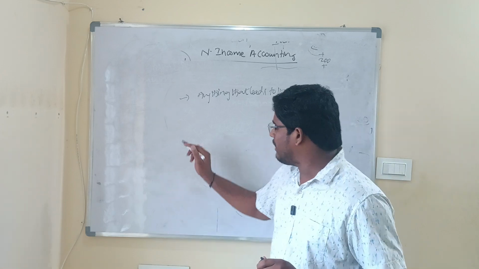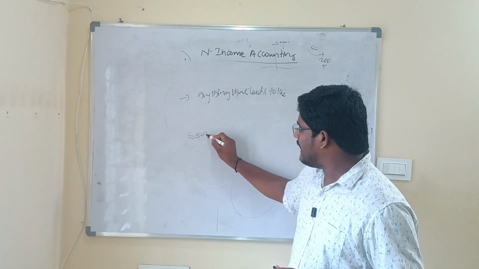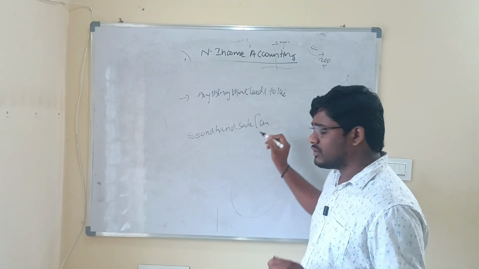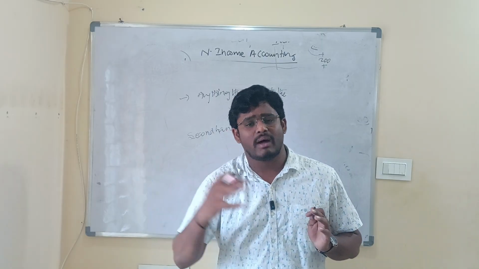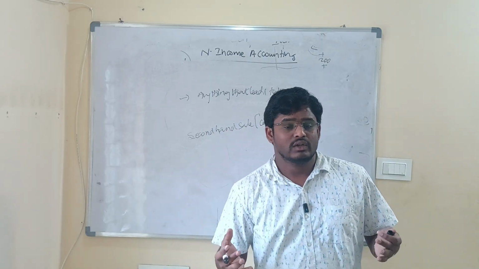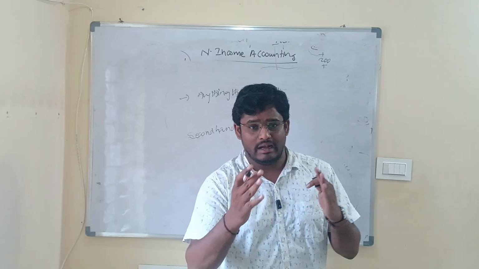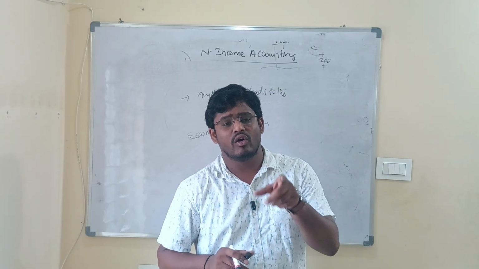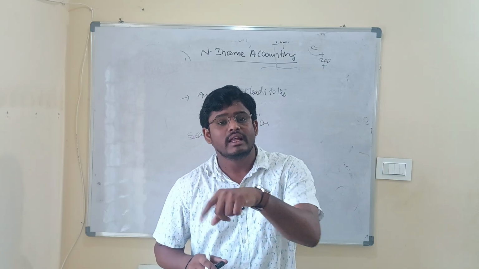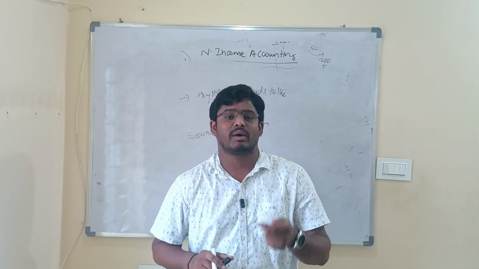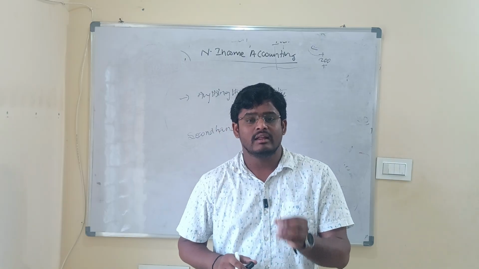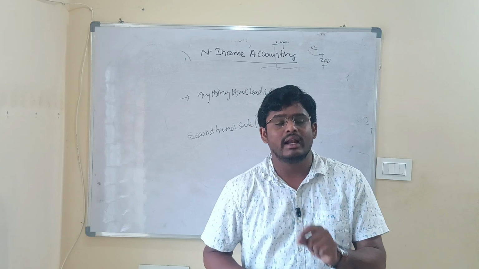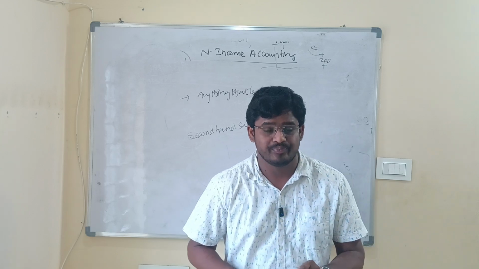For example, you might be knowing about second hand sale of goods, mostly cars. In India, people buy a lot of second hand cars. That is the market. So when the car is sold at first hand, you have included the value of car. Now when the same car is sold a second time, if we include it, it leads to the problem of double counting. So anything that leads to the problem of double counting should not be included in national income calculation.